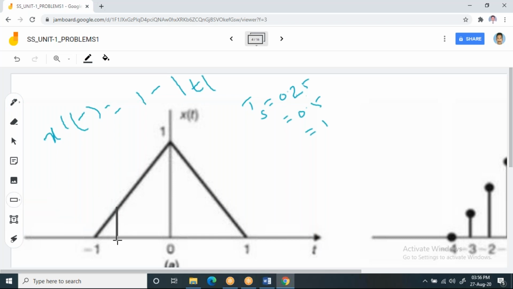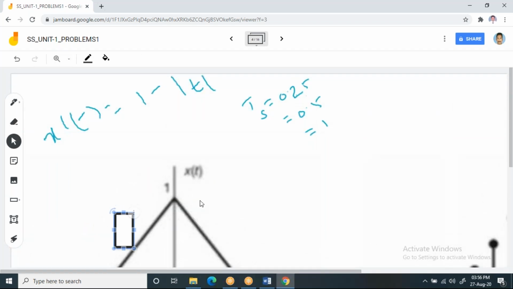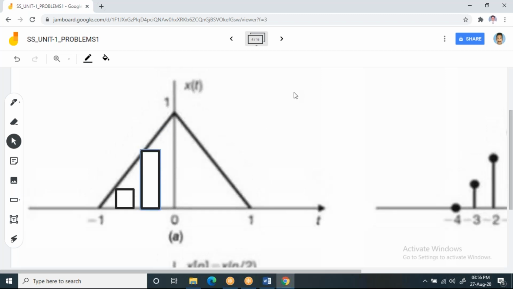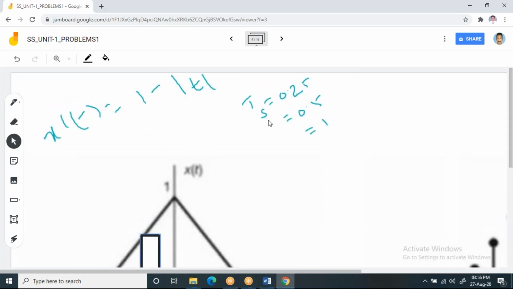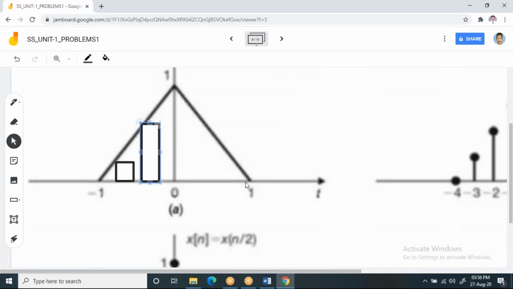This is one sample and this is another sample, and the other sample like this. So the spacing between two consecutive samples is 0.25 seconds. Please try to understand that. Similarly, from the interval -1 to 1, you need to have so many samples like that. So this is how it should be.